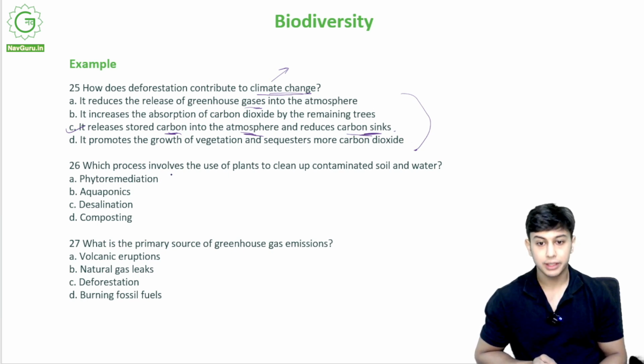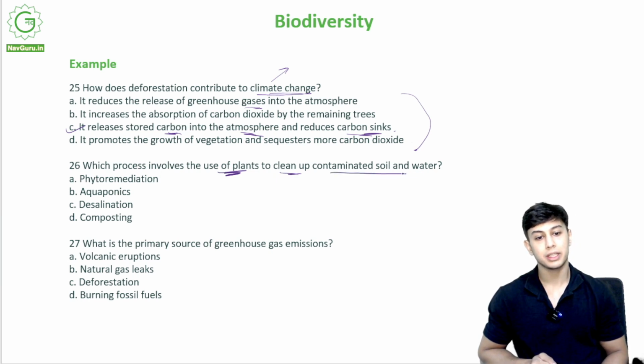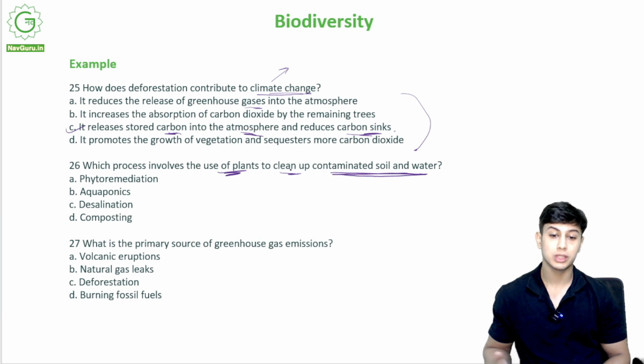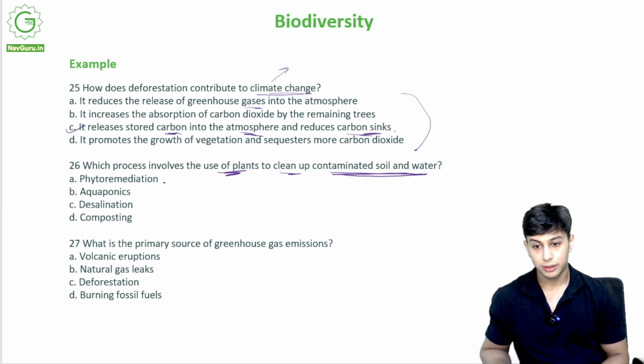Which process involves the use of plants to clean up contaminated soil and water? This process involves usage of plants to clean the soil and water. Is it A, phytoremediation, aquaponics, desalination, or composting?